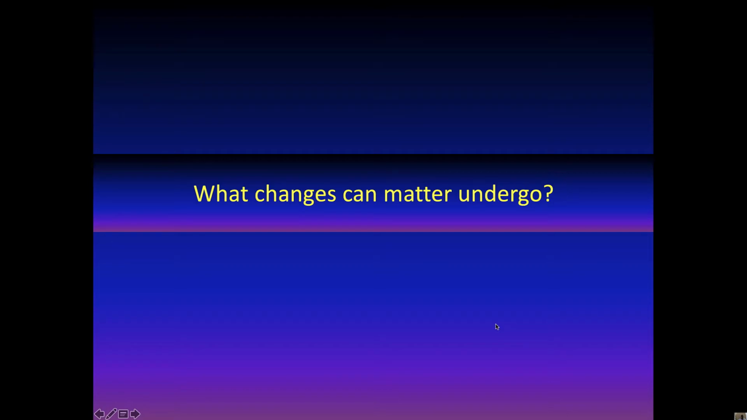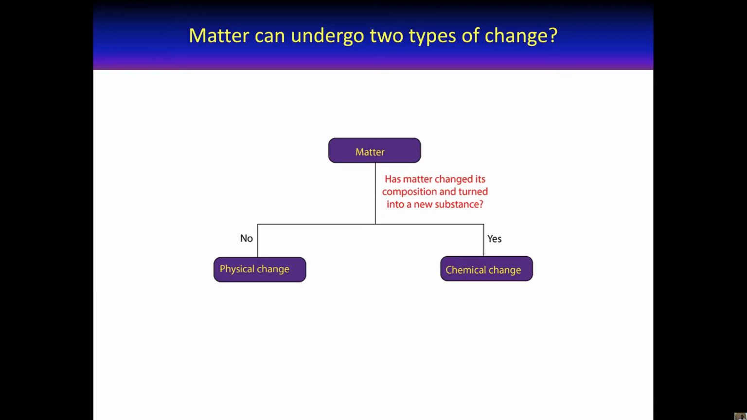So welcome to Concepts in Chemistry. In this talk, we'll discuss what changes matter can undergo. Matter can undergo two types of change. The first is called a physical change and the second is called a chemical change.